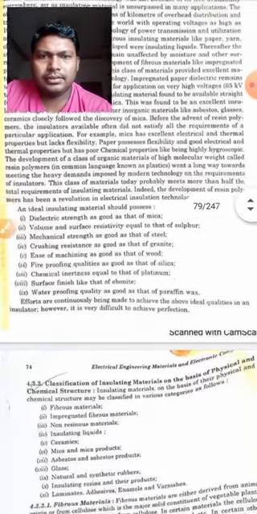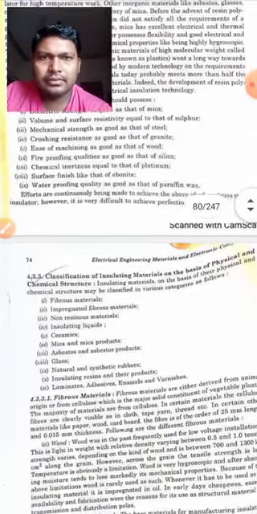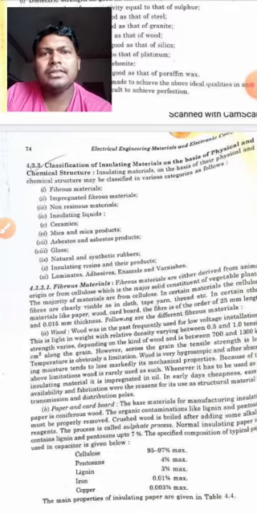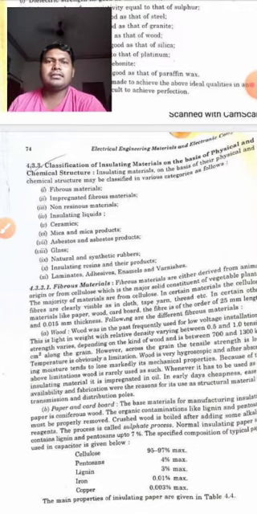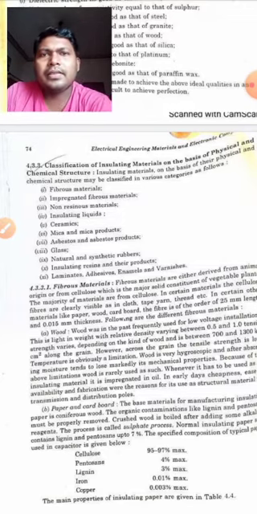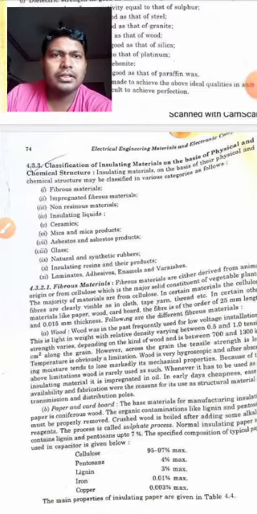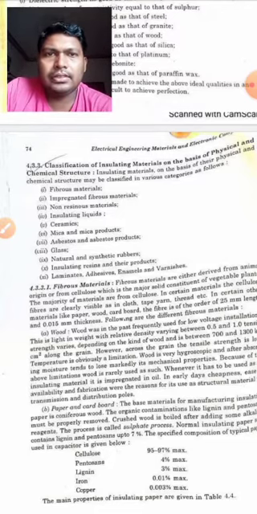Now students, what else is required? Classification of insulating material on the basis of physical and chemical properties. Insulating material on the basis of physical and chemical structures may be classified into various categories as follows. So the structures are as below.